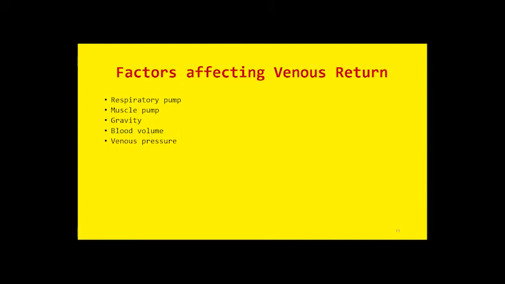Similarly, venous pressure or the pressure gradient is also important. The greater the gradient, the greater will be the venous return, because the pressure inside the small venules is much higher than that in the larger veins. Similarly, the pressure inside the great vena cava is much lower than that. So venous pressure also affects venous return. Then sympathetic stimulation is responsible for the partial state of contraction of the vessels and we call it the vasomotor tone. So sympathetic stimulation will increase the vasomotor tone, hence it will promote venous return.